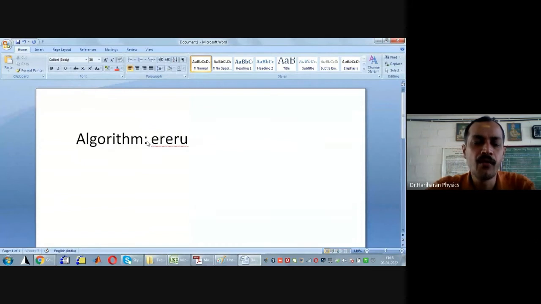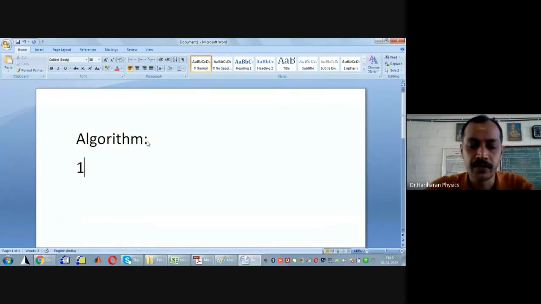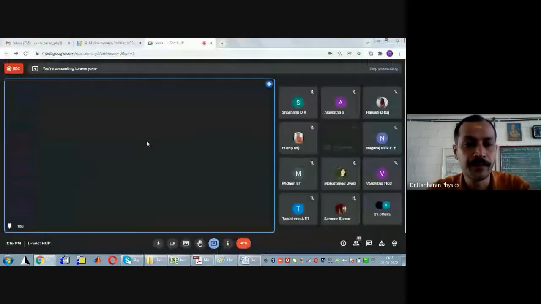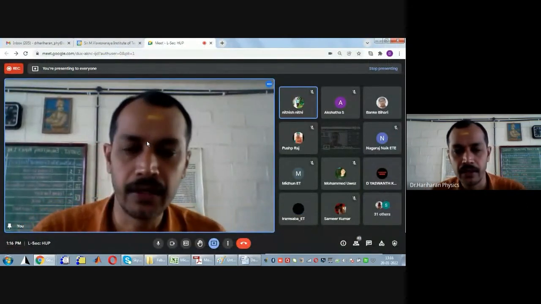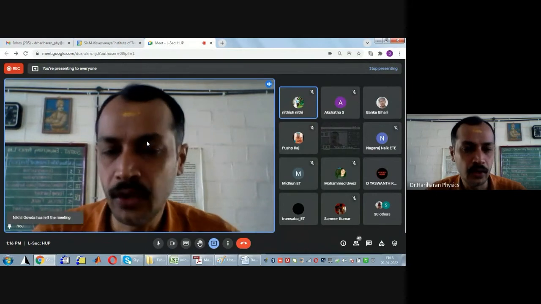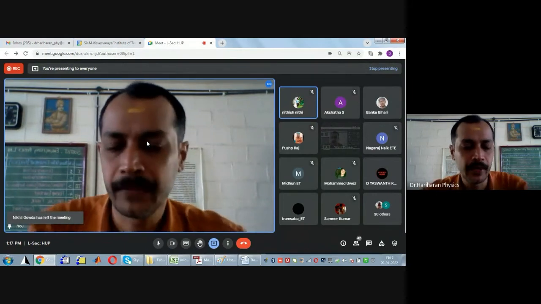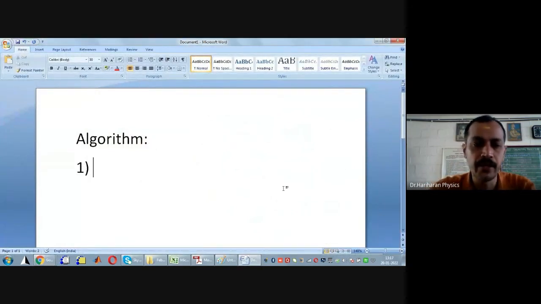Now, how are we going to do it? This is the flow chart, or the algorithm. In step 1, we will approach this problem as analogous to proof by contradiction. First I'll tell the steps, then I will work it out and then we will understand. Look here. In the first step, we assume that an electron is present inside the nucleus.